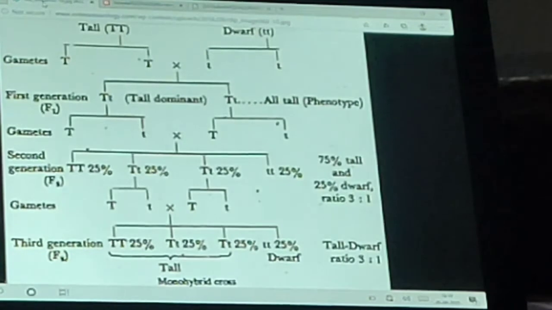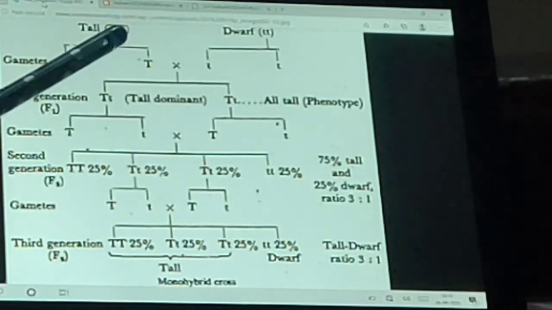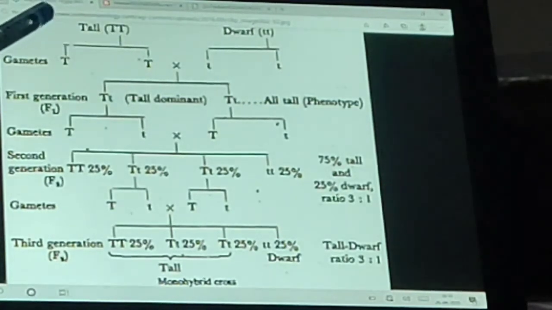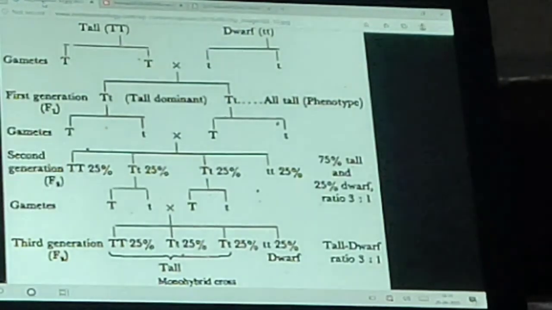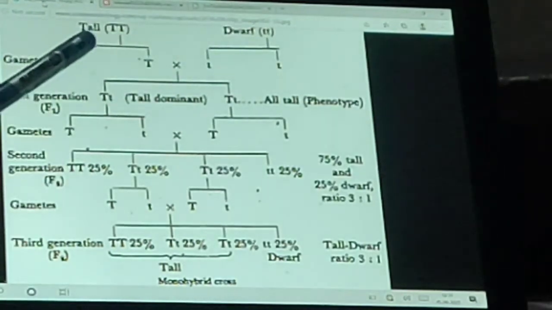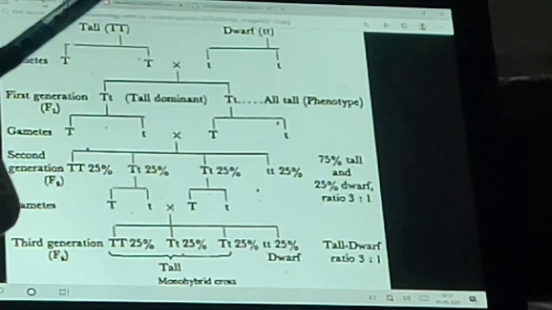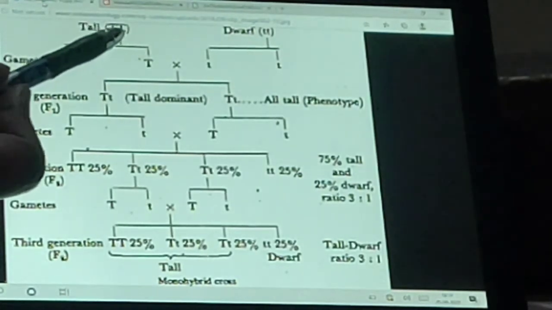Now see here. There are two alleles for a particular trait. Tallness is a trait. Dwarfness is also a contrasting trait. The trait here is height. Maybe the plant will be tall or it will be dwarf. So these are the contrasting traits. For one trait there are two alleles. This is the one and this is another.